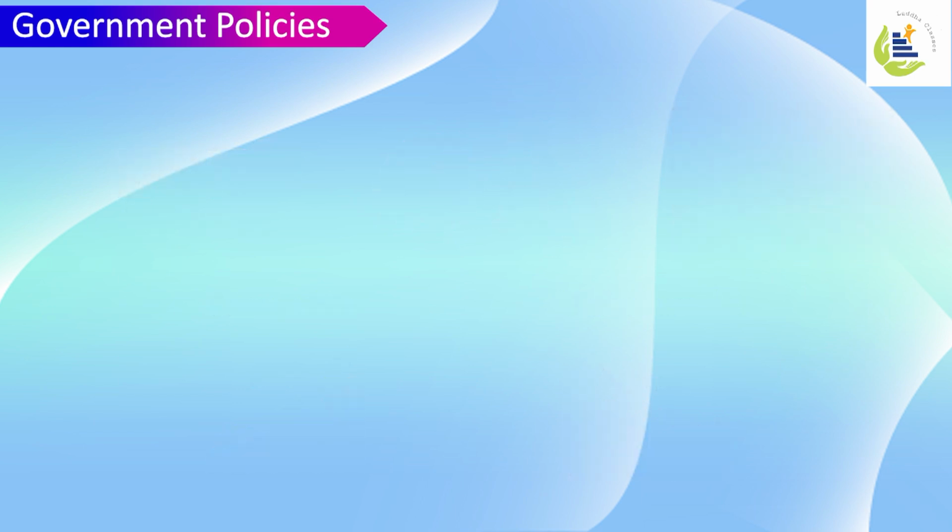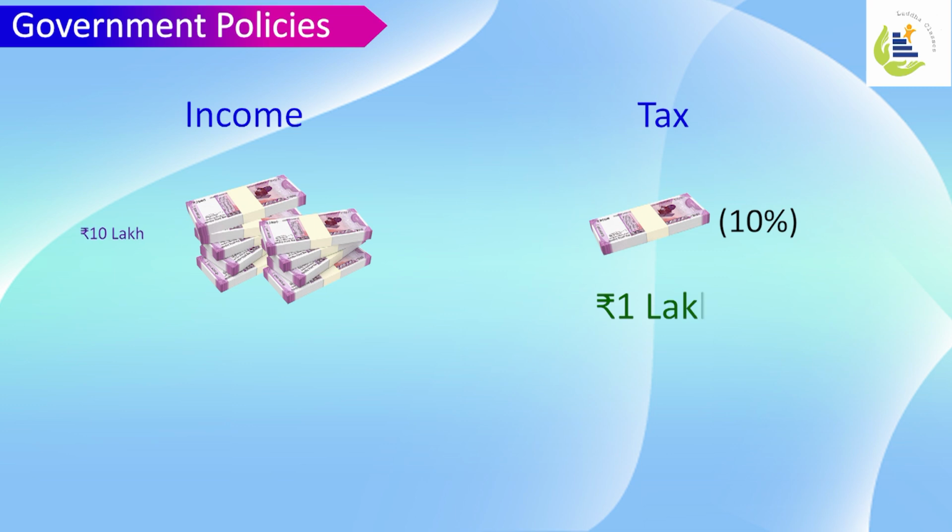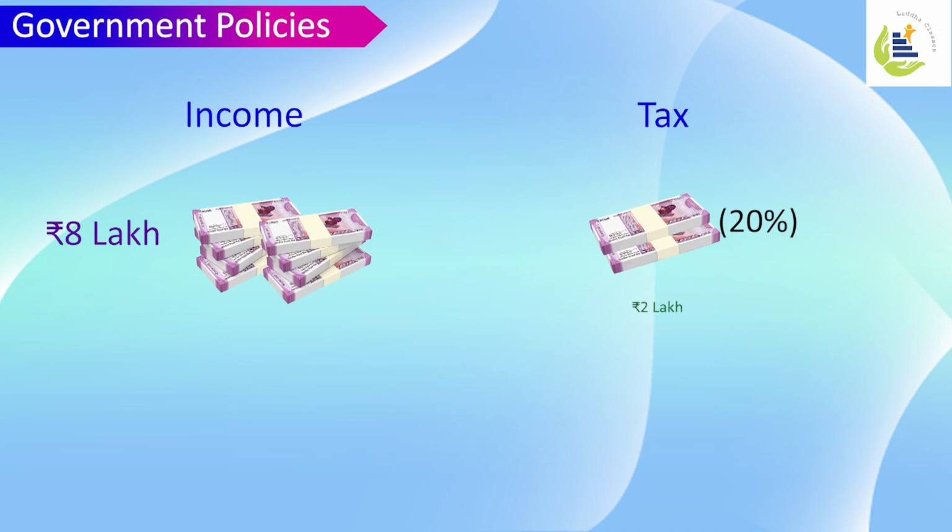Let's say every year I earn around 10 lakhs rupees. So out of which I pay a tax of 10%, which is 1 lakh rupees. So what happens if the tax rate has increased from 10% to 20%? Now I'll give government 2 lakh rupees. So the amount of money I have left for production will be less.